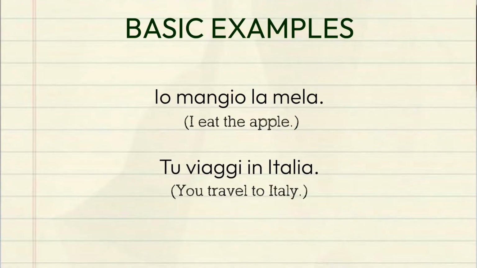Well, this verb always creates problems to students of the Italian language because it doesn't work like any other Italian verb. Let's take these basic sentences. Io mangio la mela. Tu viaggi in Italia. You can see that every Italian sentence is made of subject, verb, and object. The object can be either a direct object, so la mela, or an indirect object, in Italia, because there is a preposition preceding the noun.